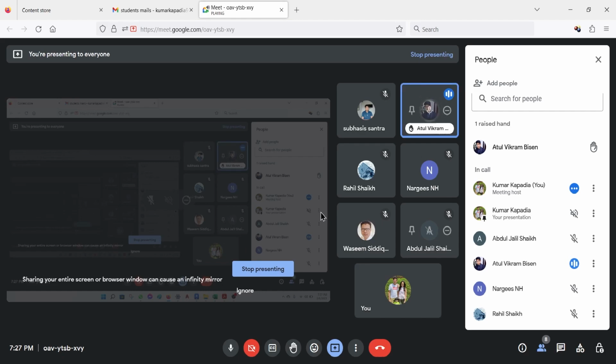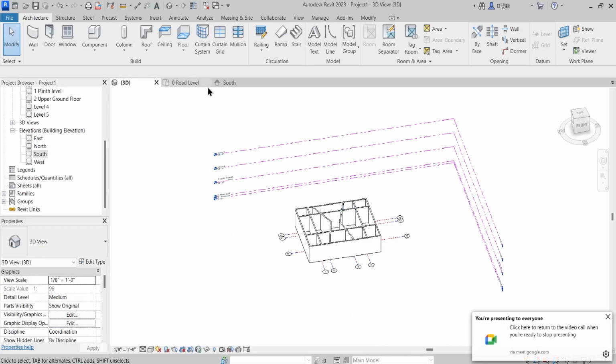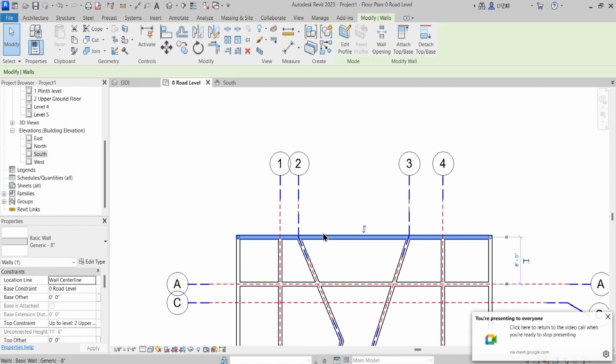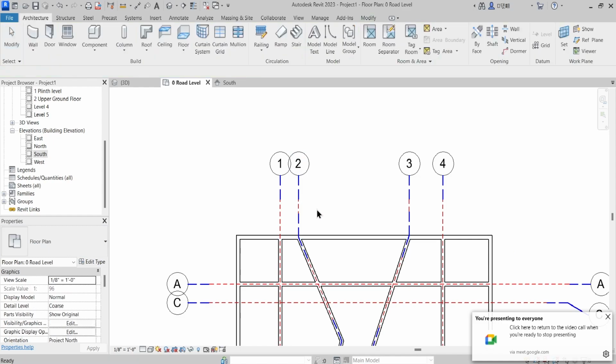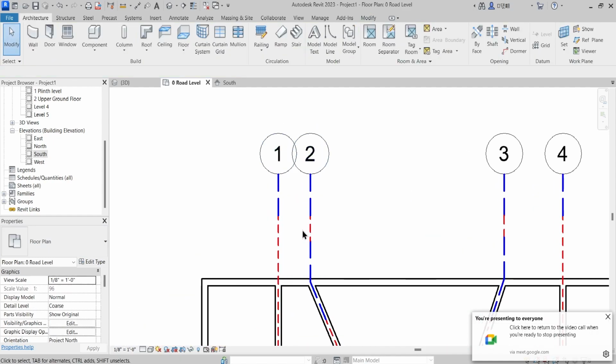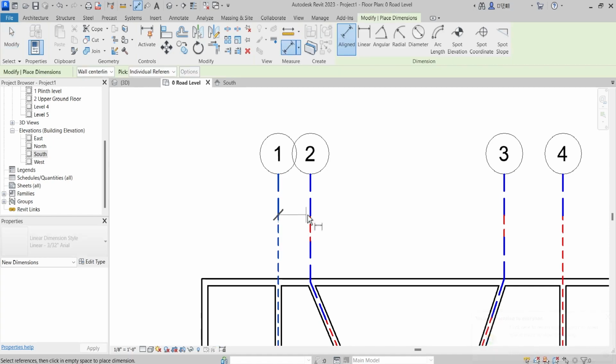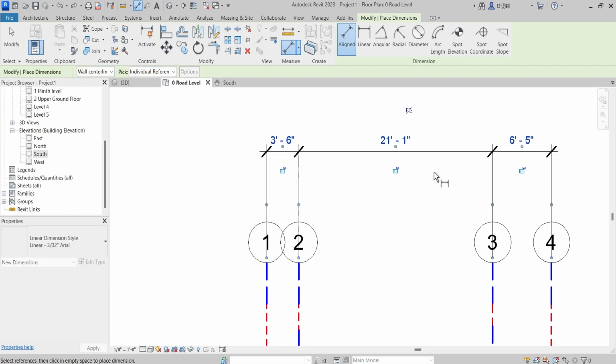Sir, will the units be imperial only, or can we change it to metric? Very good question. The biggest advantage of working in Revit is that right now you see this is the imperial system. If I don't talk about the 3D elements and just the grid, then if I go to modify, I will teach you all this, don't worry. Right now my point is to show that it is referencing these dimensions in the imperial system.